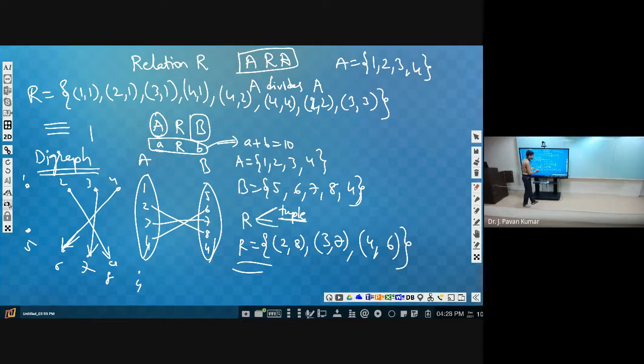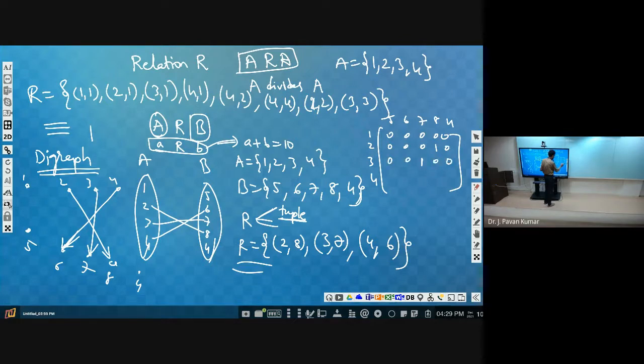Is there any third type? Matrix form, sir. Yes, matrix form. So we will have a rows and columns representation, like you can consider 1, 2, 3, 4 here and 5, 6, 7, 8 there. Now 1 is not related to anything, so we will put 0. 2 is related to 8 only, so we put the remaining as 0. 3 is related to 7, so we put the remaining as 0. Like this, 4 is related to 6. Okay, this is also an allowed one. So this is another type of representing a relation. So three types we have seen.